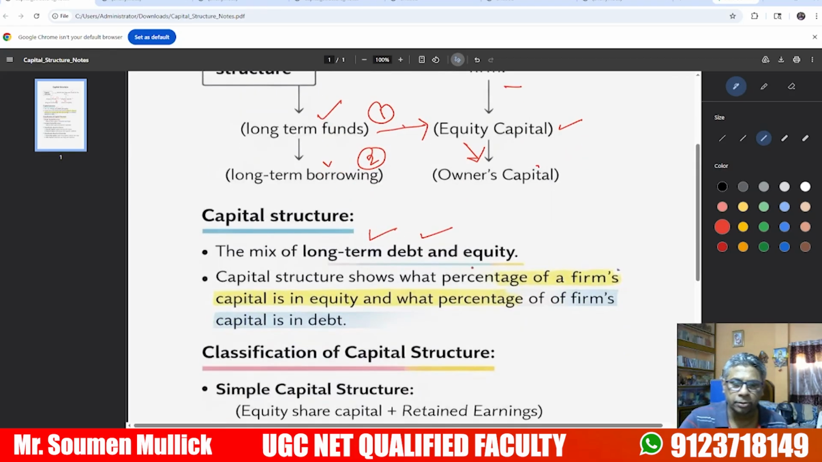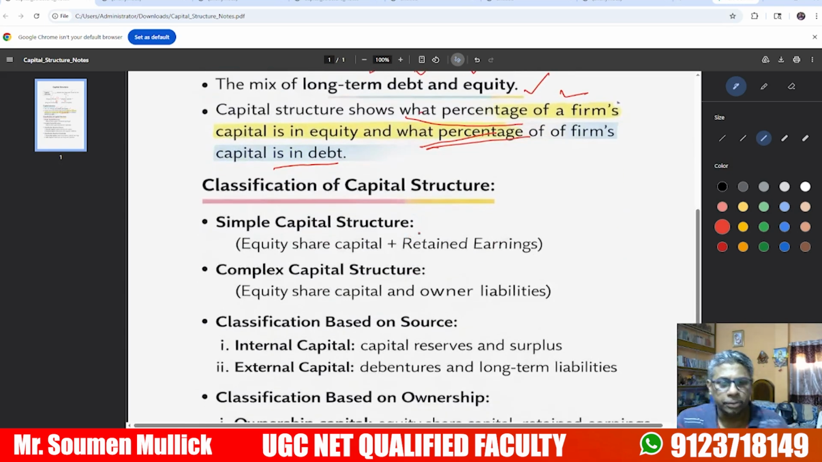Capital structure shows what percentage of the firm's capital is equity and what percentage of the firm's capital is debt. The percentage of equity and debt funds. These are the two important concepts, equity and debt. Look at the classification of capital structure.